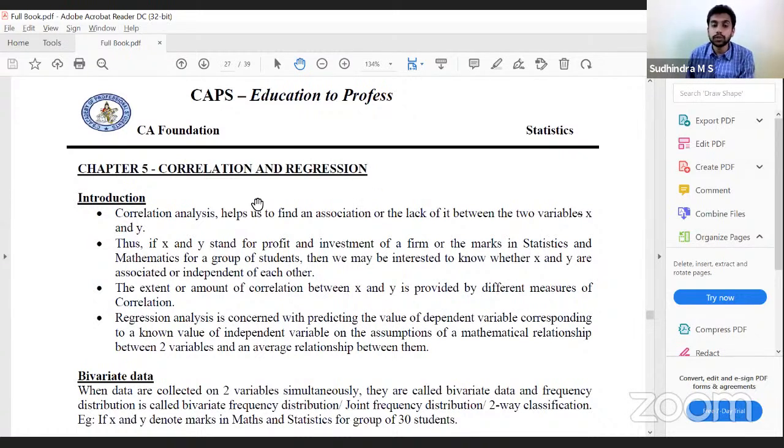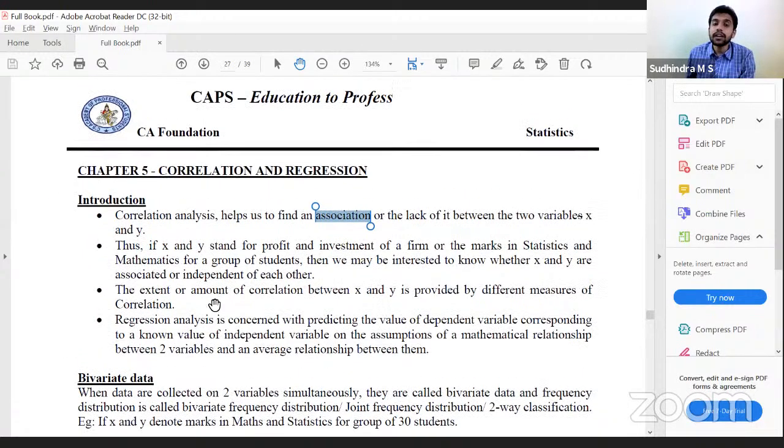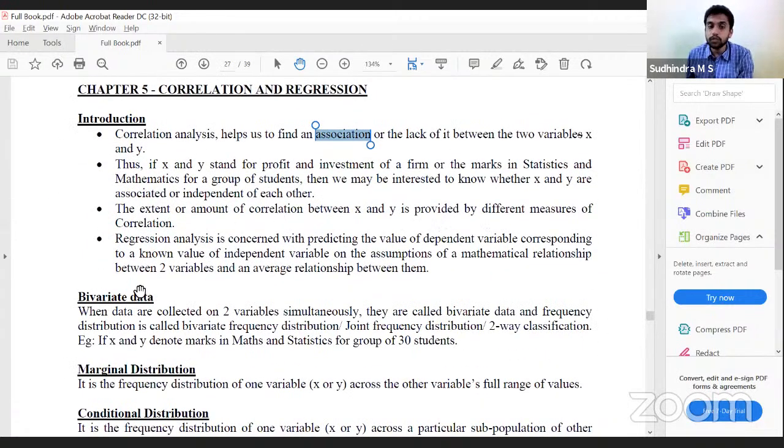Very simple 2 chapters. What is correlation? Understanding the relation between 2 variables. It helps us find an association or lack of it between the 2 variables. And regression is using that relationship. We define a relationship, and using that, we predict future values. That is regression. To understand correlation and regression, we generally use bivariate data. Bivariate data are data collected for 2 variables simultaneously.